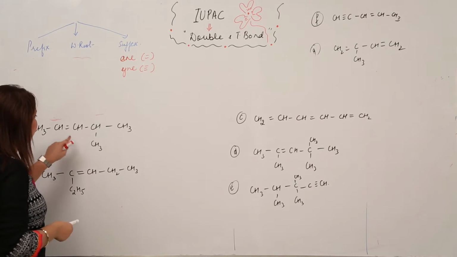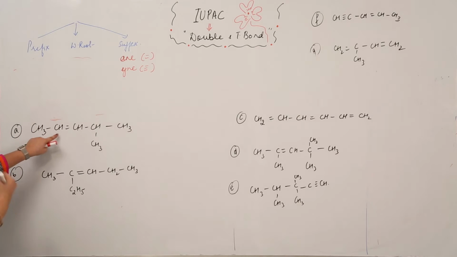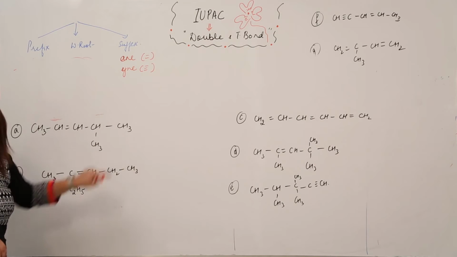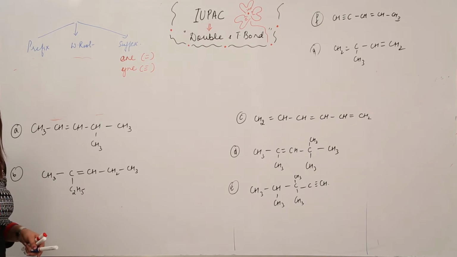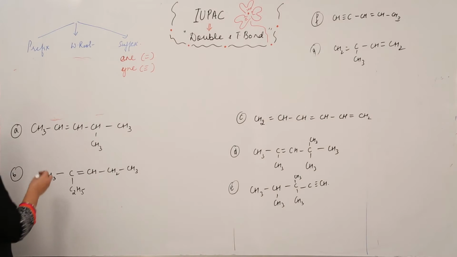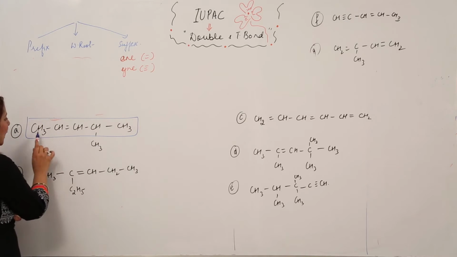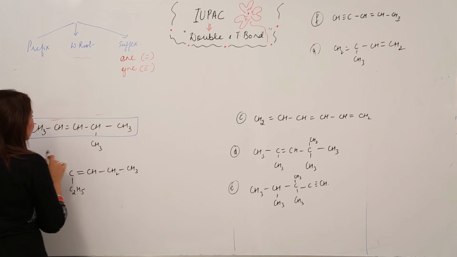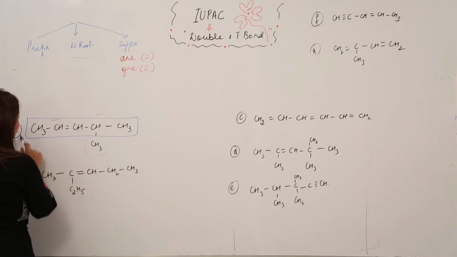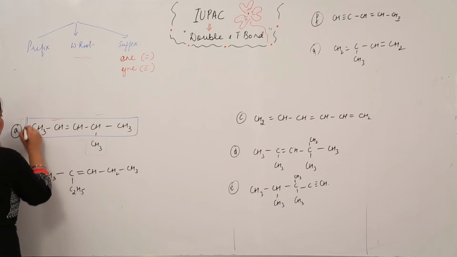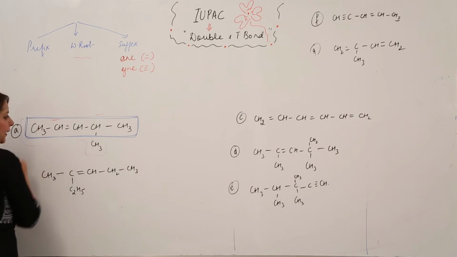So we are taking up this question, right? It is CH3, single bond, CH, double bond, CH, single bond, CH, single bond, CH3, single bond, CH3, right? The first rule is to select a parent chain, and if it contains a double bond, then the chain may get shorter, but the bond should be included in the parent chain. If I select this chain, how many carbons are included? 1, 2, 3, 4, 5. And if I select this chain, again 1, 2, 3, 4, 5. So my preference goes with the straight chain. This is the parent chain we have selected, right?